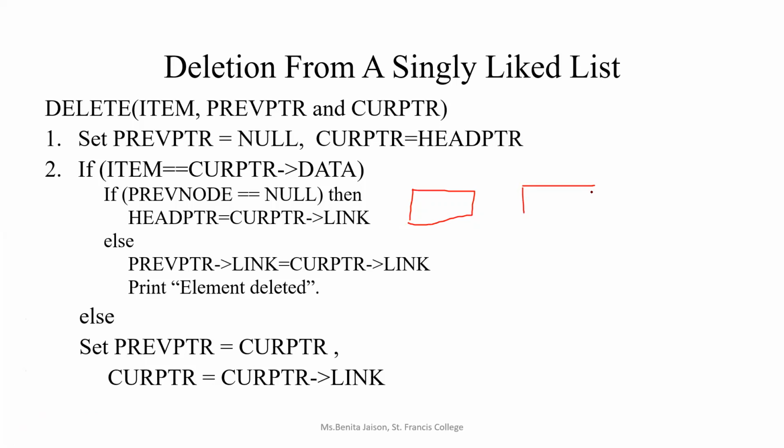So suppose I have the linked list. Each node is having 2 parts, right? You have the link part, and the link part will have the address of the next node, right? So the last node will be having null. This is having the data also, here 1, here 2, and here it is 3, right? So this is our linked list. Each one will be having the address of the next node which is connected. Suppose I want to delete the node 2, what should I be doing? Can anyone tell me? Well, if I'm going to delete node 2, what should I be doing?